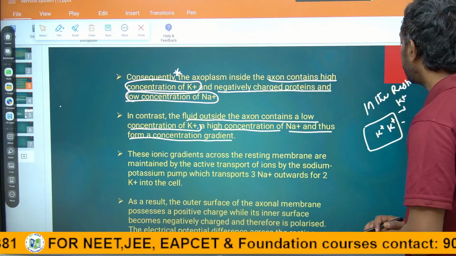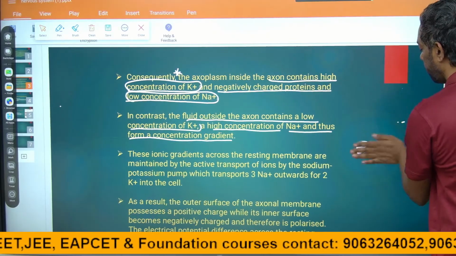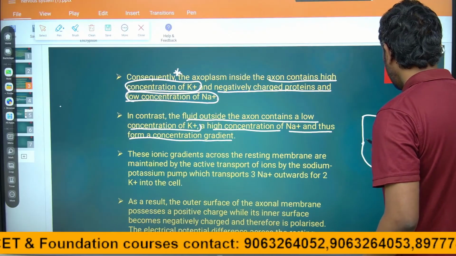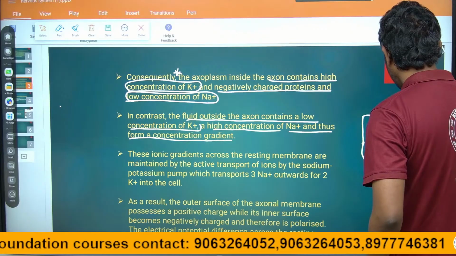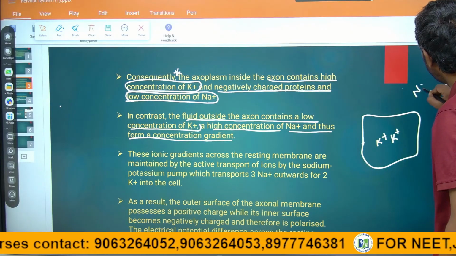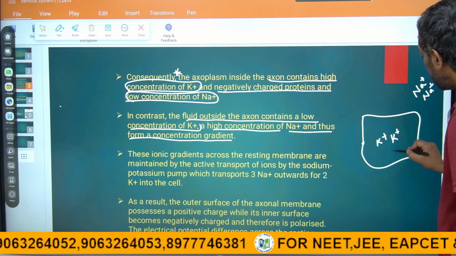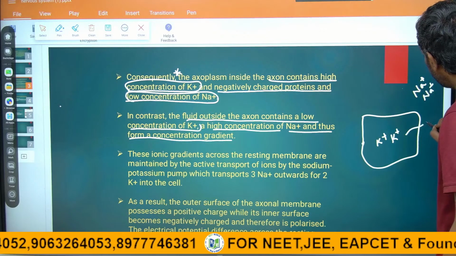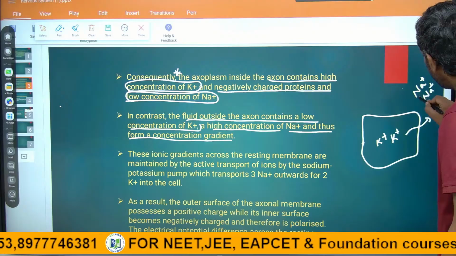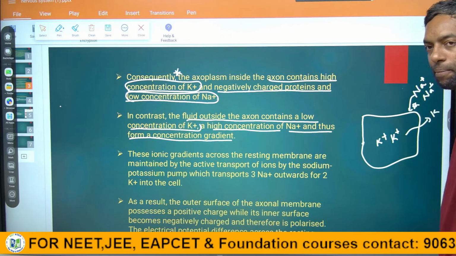Thus a concentration gradient takes place. Guys, what does this concentration gradient mean? This is the cell. Potassium is more inside as compared with outside, and sodium outside is more. Potassium is permeable, so it is trying to get out. Sodium is impermeable, so they do not allow it inside the cell.